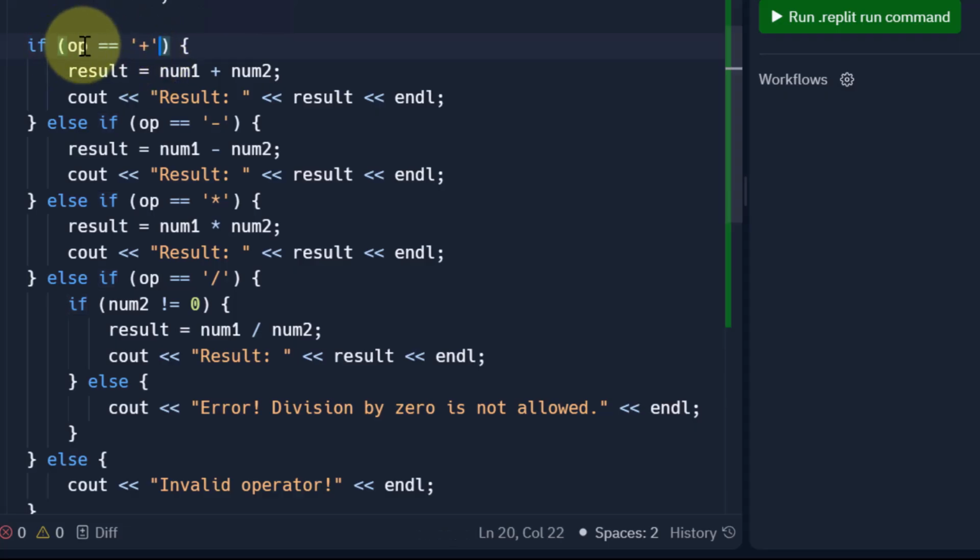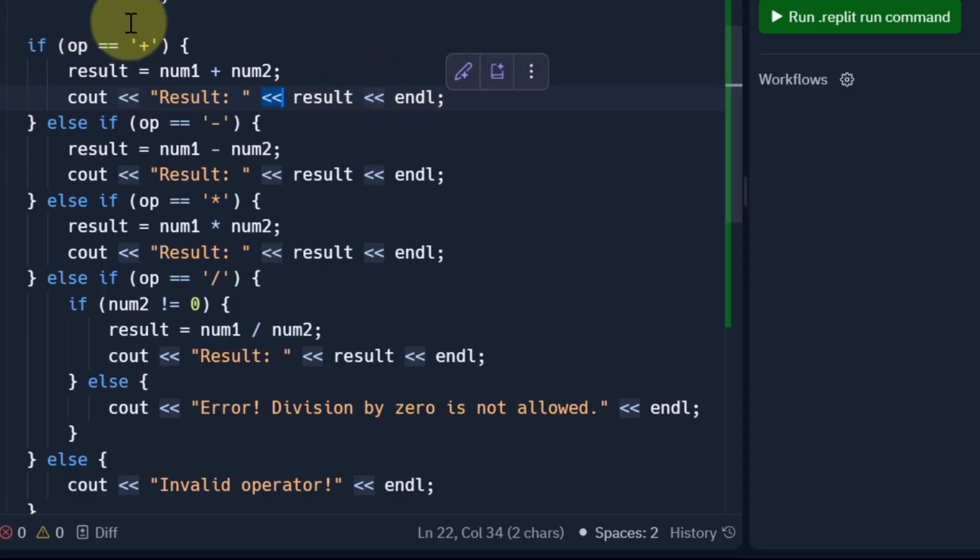That means it is going to check if the operator is plus. Remember that this OP is a character, it is going to have a single character, so when we check it with some other character, we have to make use of single quotes. That is why plus is enclosed within single quotes. Now if the operator is plus, we have to add both the numbers. So we add num1 and num2, and we store it into the variable called result, which we declared here. So result equal to num1 plus num2, and then we print out cout, result is, and the variable result which we got here.